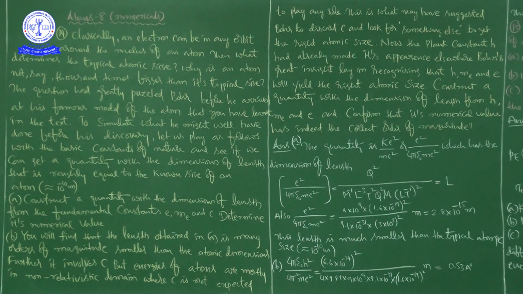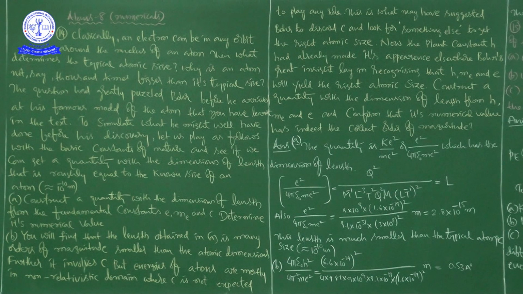Okay, full stop. Then what determines the typical atomic size? That is the question. And continuing from that, why is an atom not say 1000 times bigger than its typical size?